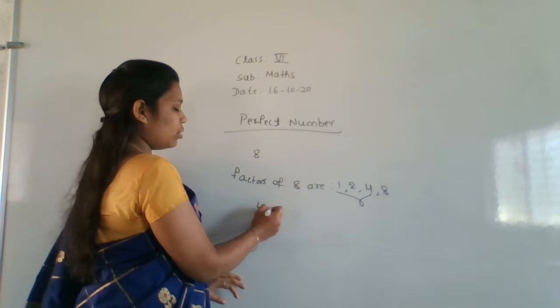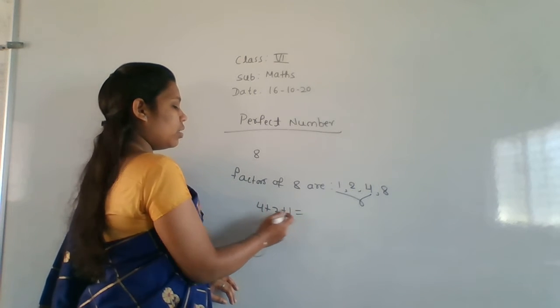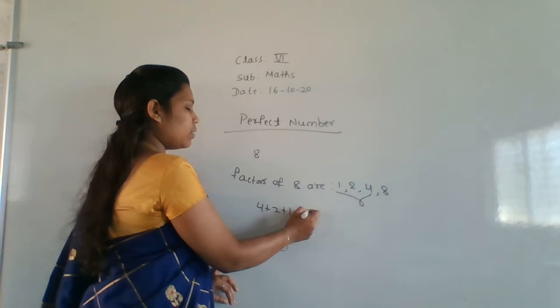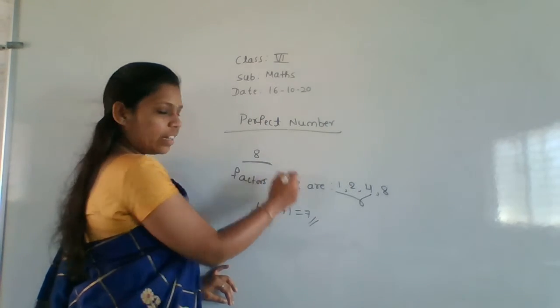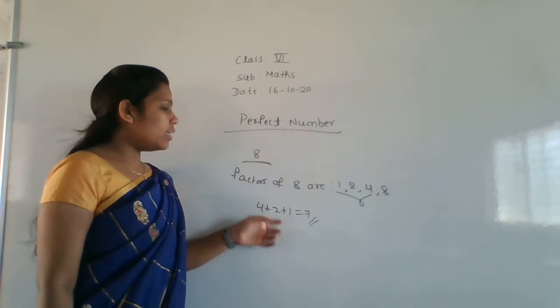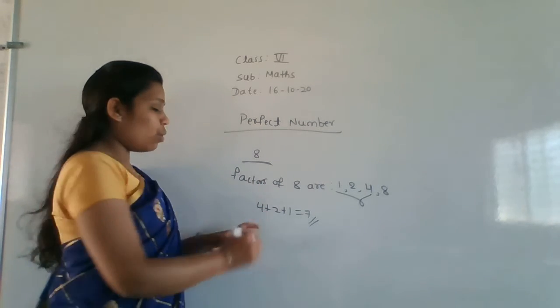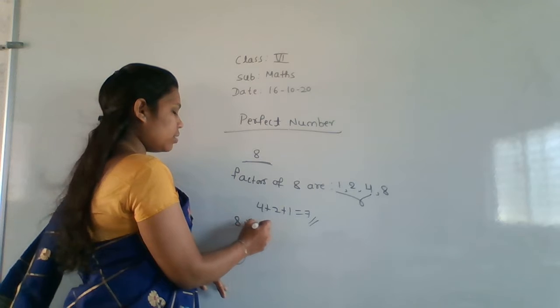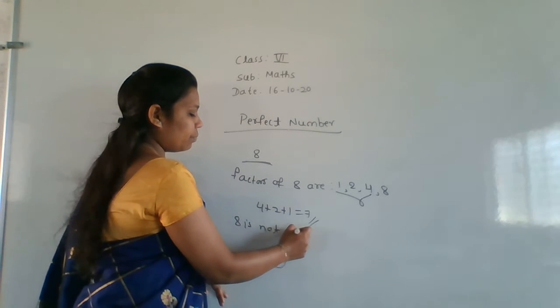Now add the values. 4 plus 2 plus 1. 4 plus 2 is 6, 6 plus 1 is 7. Whether it is equal to 8? We got 7 here, but here 8 is there. Is 8 a perfect number? Right, 8 is not a perfect number.